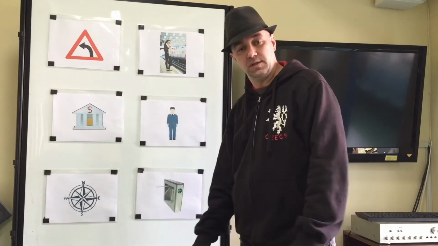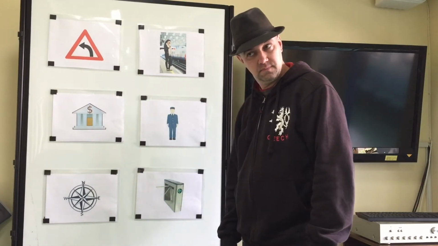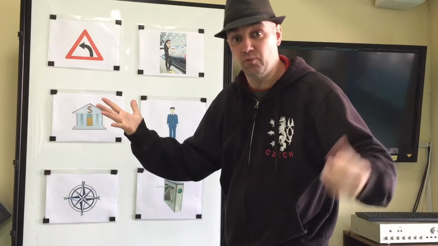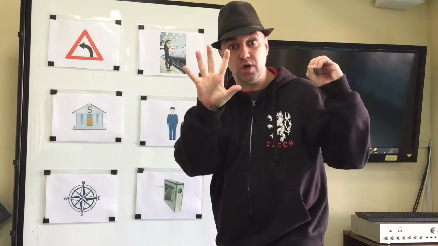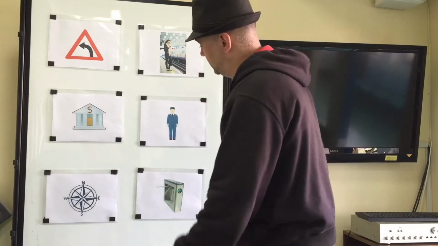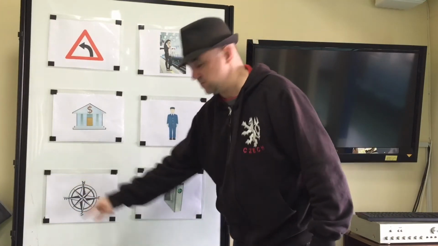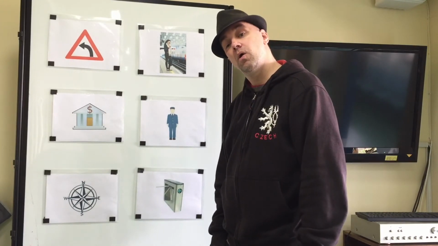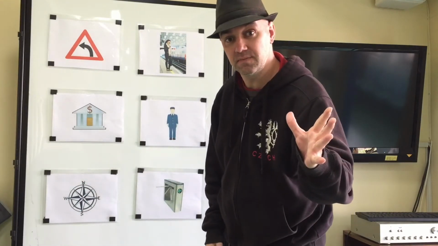And what will we do at the bank? Get money. And remember, you will get $500 at the bank. How about this? What is it called? Do you remember? It is a compass. Say it again. Compass.